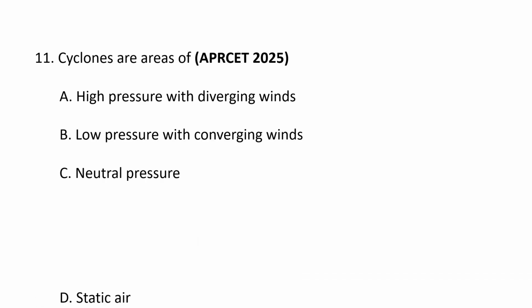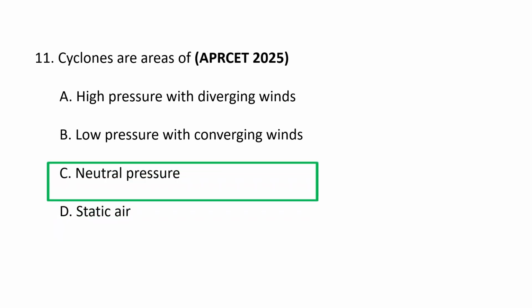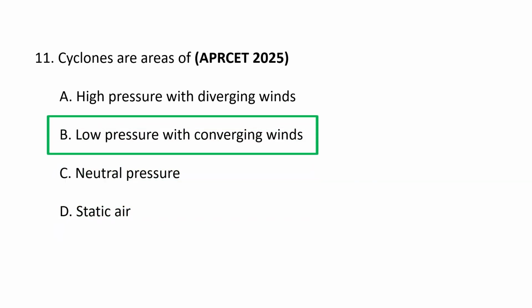Next question. Cyclones are areas of A. high pressure with diverging winds, B. low pressure with converging winds, C. neutral pressure, and D. static air. Cyclones are areas of low pressure with converging winds.